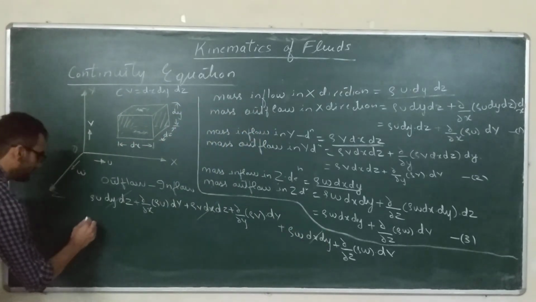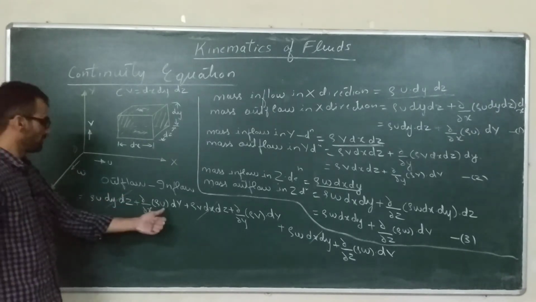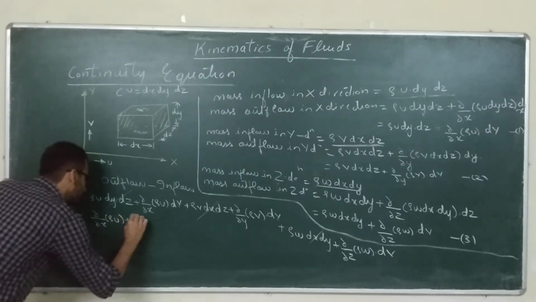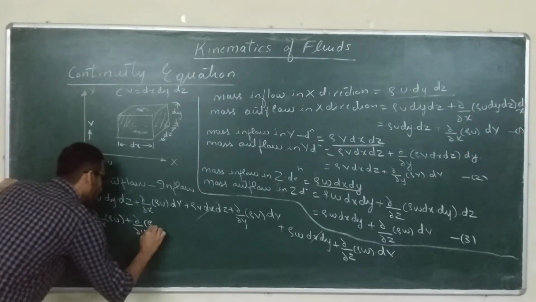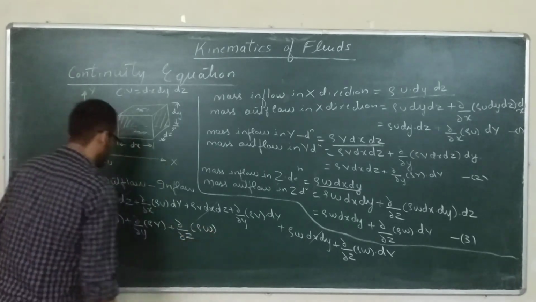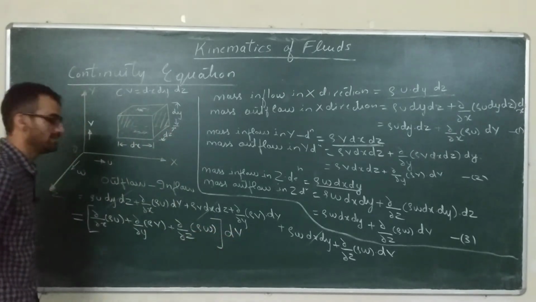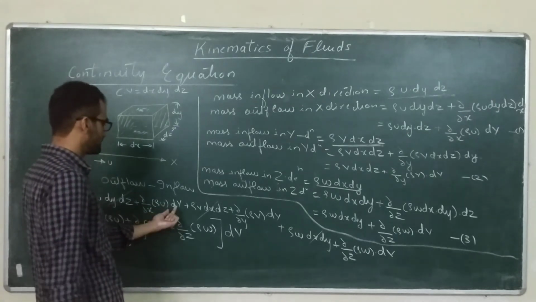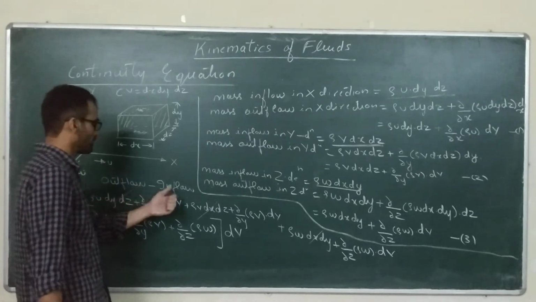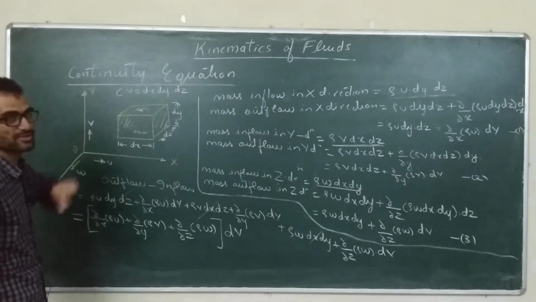So ultimately, outflow minus inflow is equal to del x of rho u plus del y of rho v plus del z of rho w, into dv. I take dv common, since volume is a constant, so I can take it outside. Okay, so this is your complete outflow minus inflow, and according to our analogy this should be equal to the net decrease in the storage of this control volume.